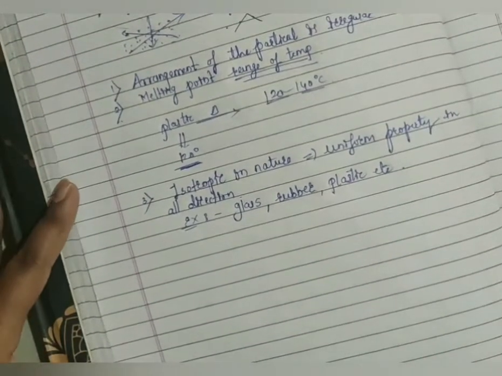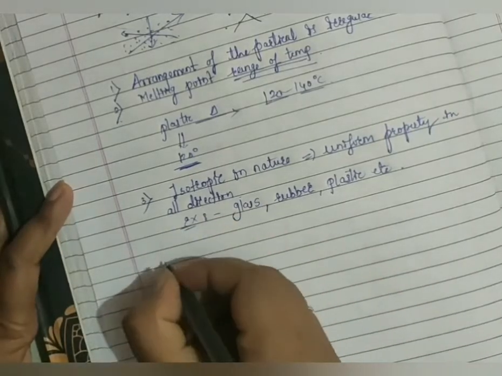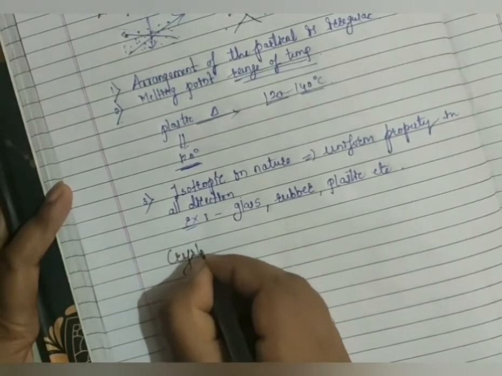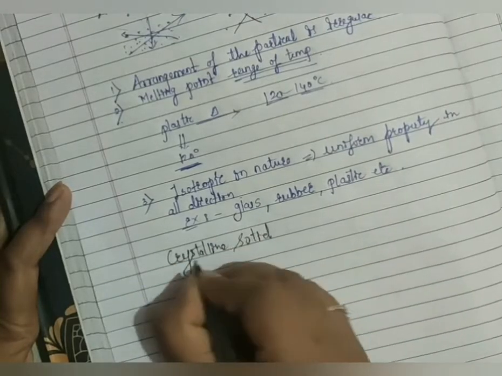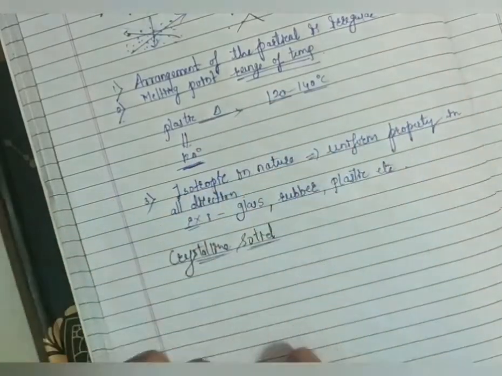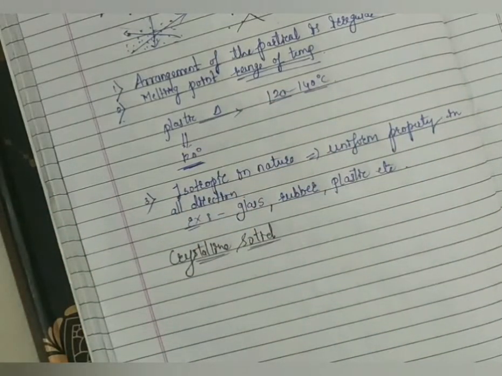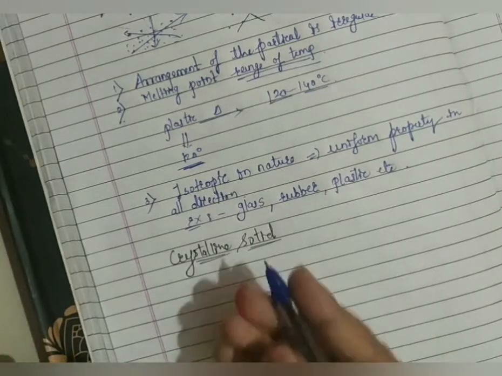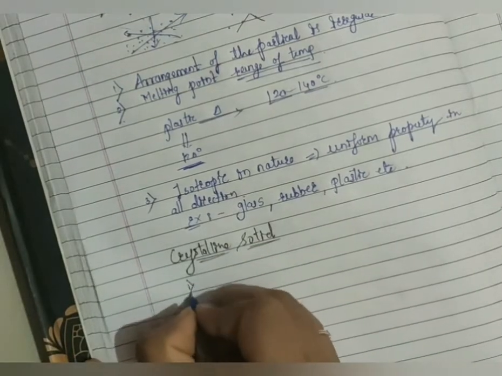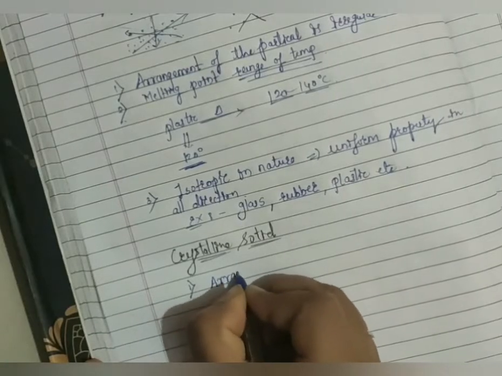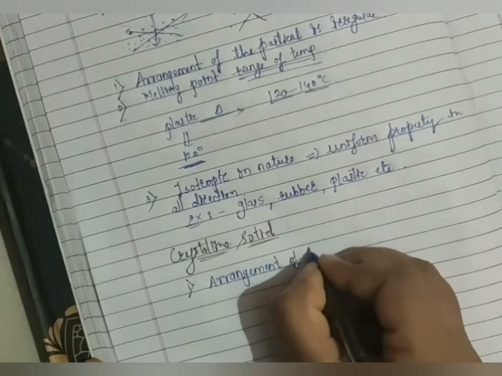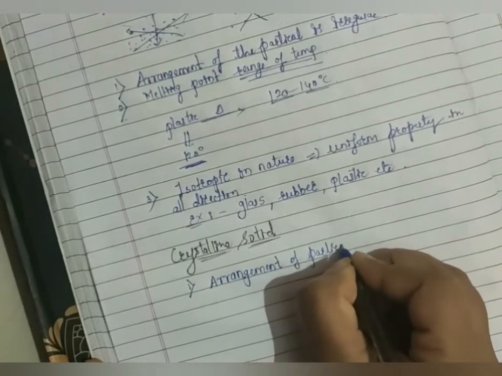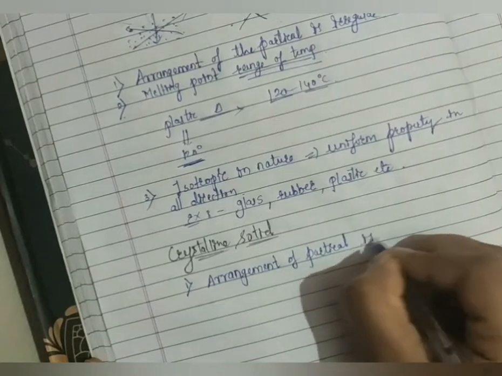After that, we'll discuss your crystalline solid, so we can easily understand the difference between crystalline and amorphous solids. A crystalline solid is the opposite of an amorphous solid. First, the arrangement of particles, ions or atoms in a crystalline solid is regular.